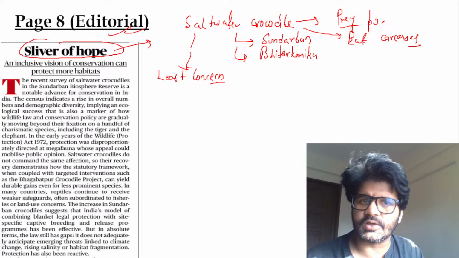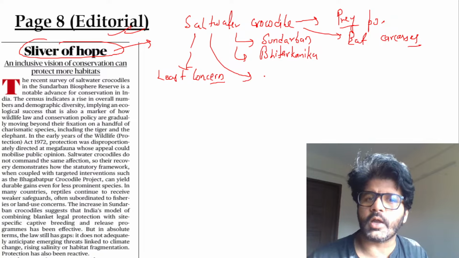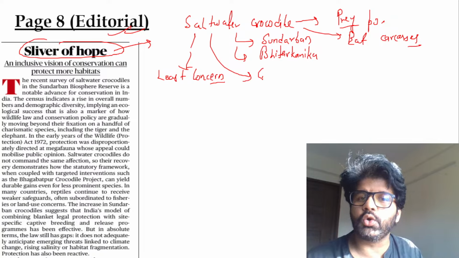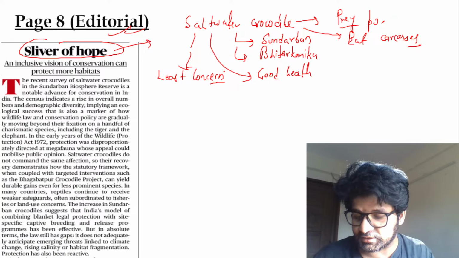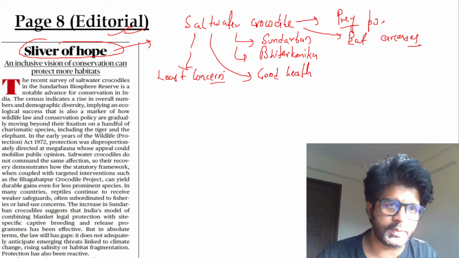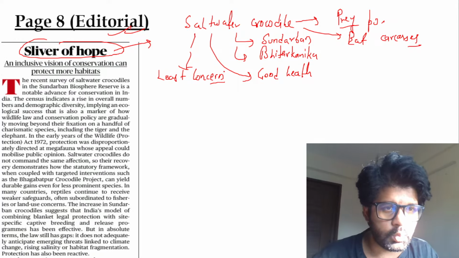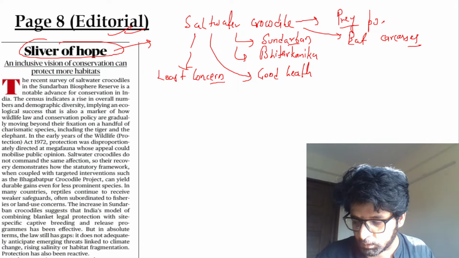If the saltwater crocodile is present in a particular aquatic ecosystem, that shows the good health of that ecosystem. So it's also like an indicator species. We have talked about different types of species earlier. That's why the saltwater crocodile is important. This editorial is on the saltwater crocodile and how in West Bengal, the Sundarbans is in West Bengal. Nobody has any idea where Bhitarkanika is?